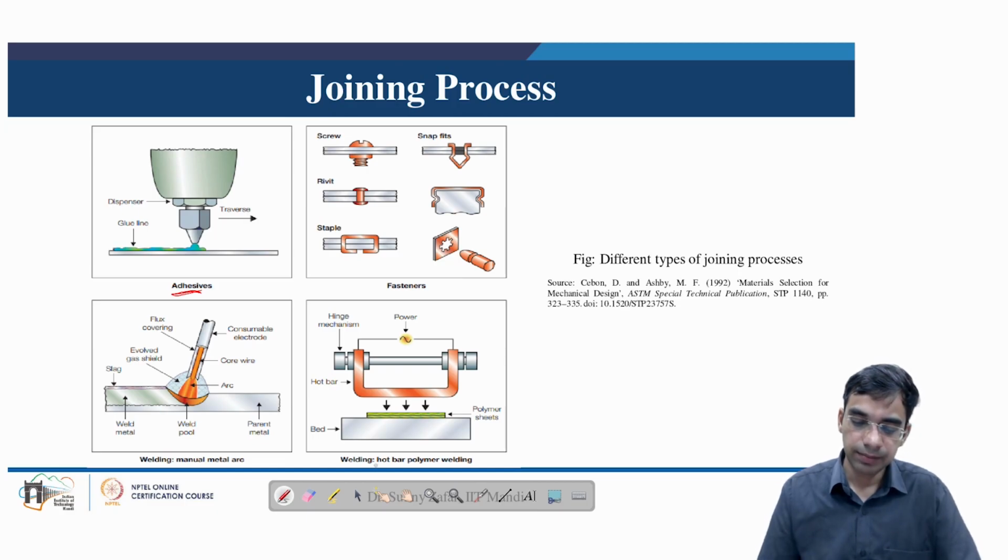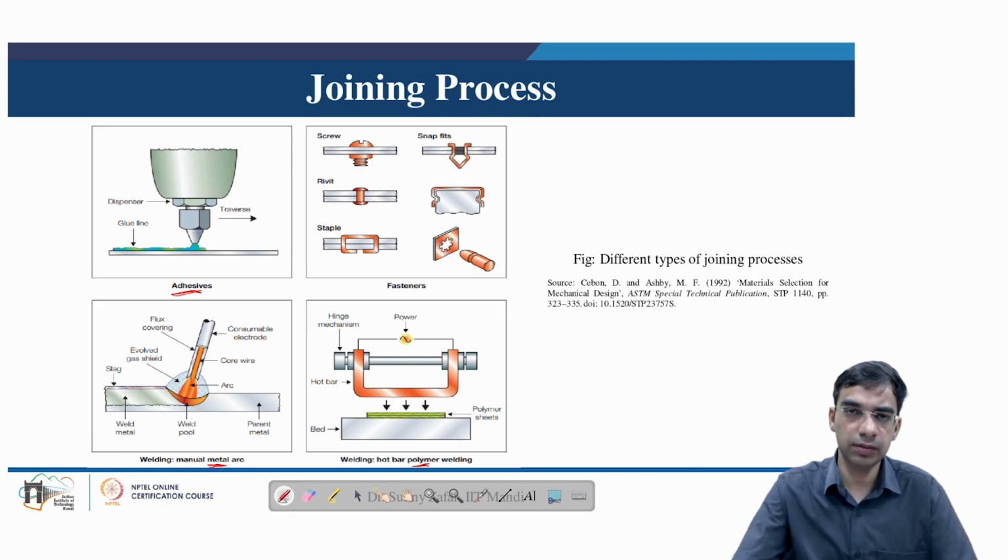We also have an example of welding from the hot bar polymer welding process, where heat from this hot bar is used to melt the polymer sheets and join them. This is more popular with polymer based materials, and this arc welding is more popular with metal based materials. Fasteners, they are very versatile, they can be used with polymers or metals as per the need.